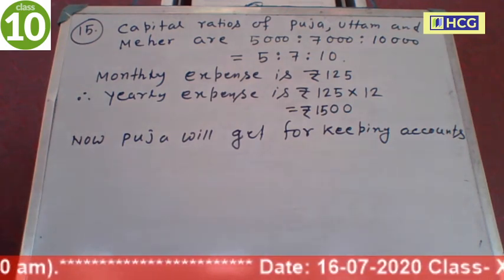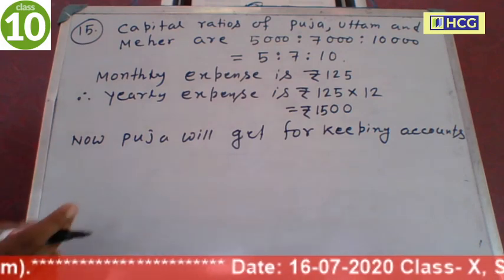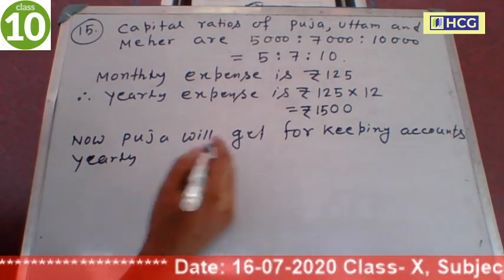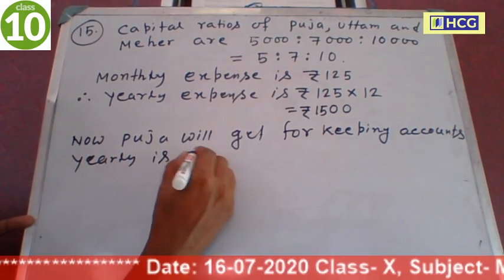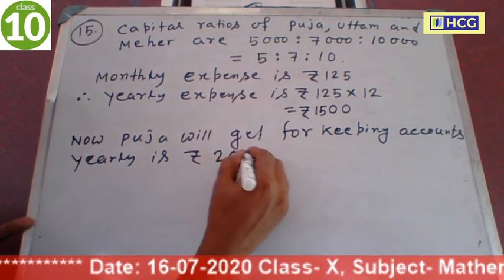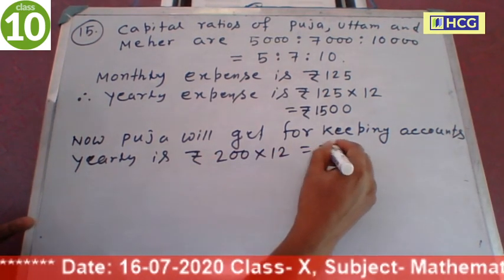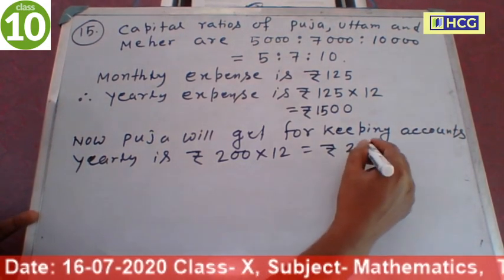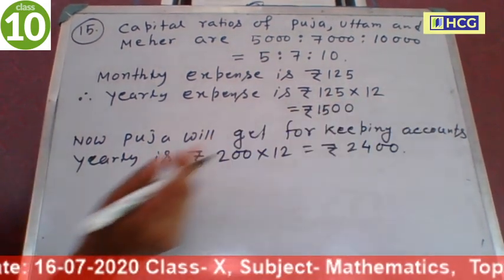So yearly, Pooja will get for keeping the accounts yearly, 200 for a month. So yearly is 200 into 12. So this is rupees 12 2s are 24, 2400.